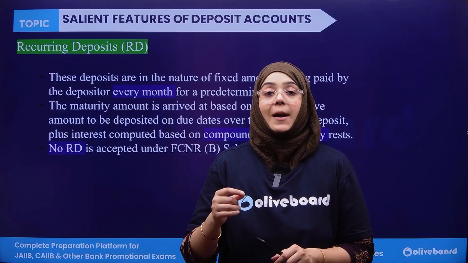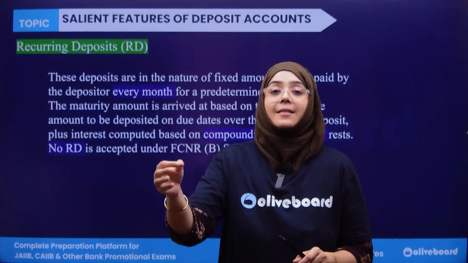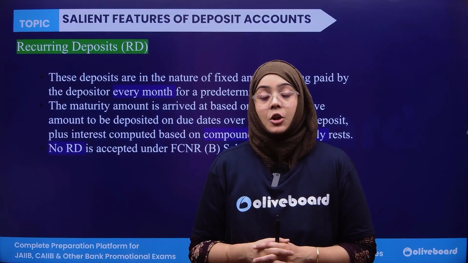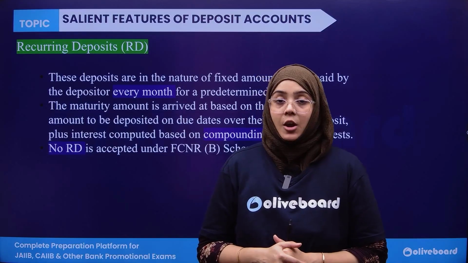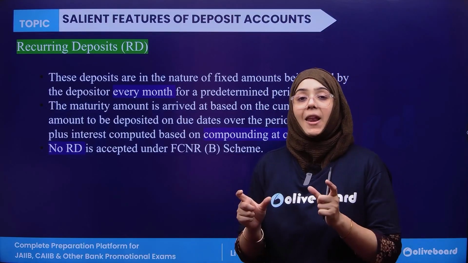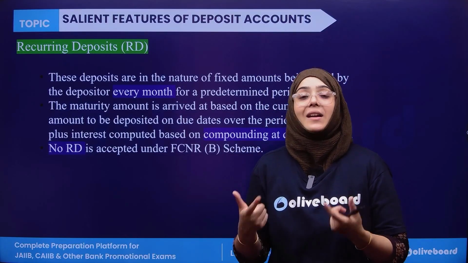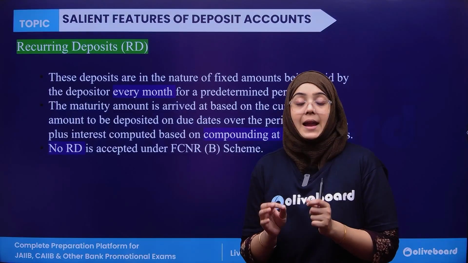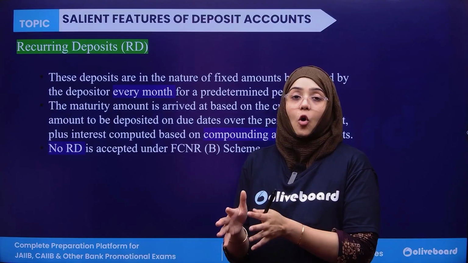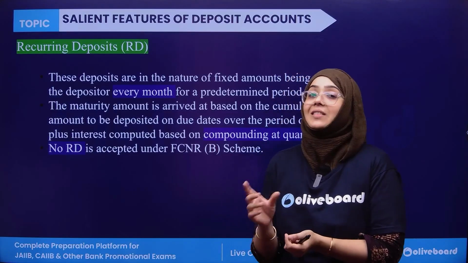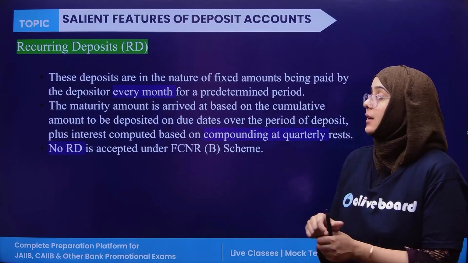Means, for example, you are giving some money monthly in the recurring deposit. You are annually giving some money in the recurring deposit. So in this, the principal amount is not given at once as a lump sum. In this, the principal amount is given in installments, or in parts. That is known as a recurring deposit.